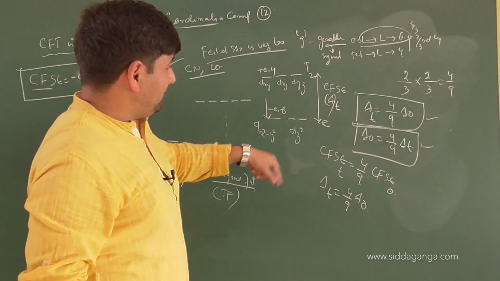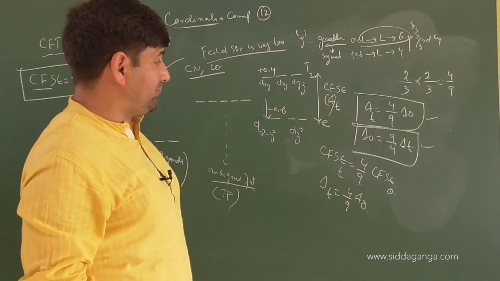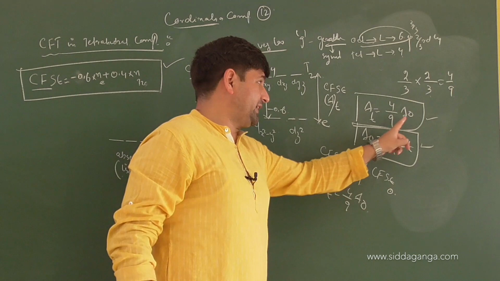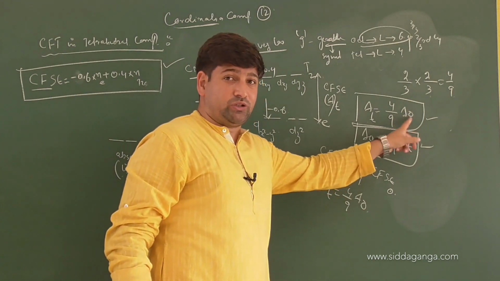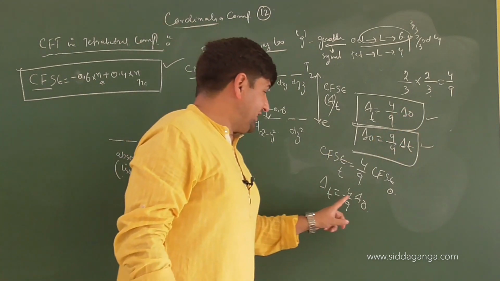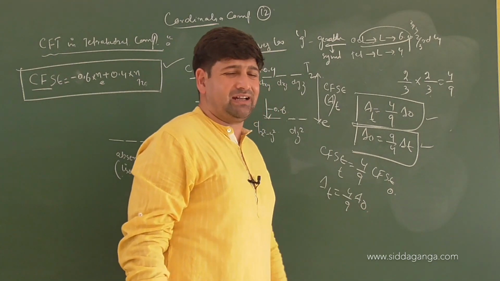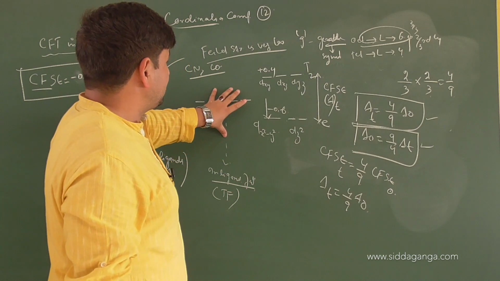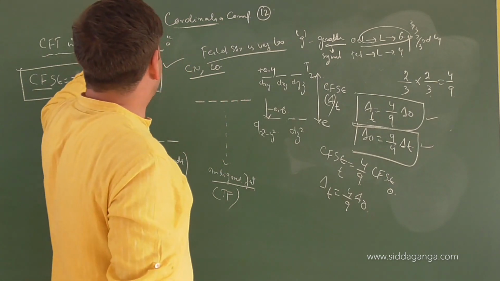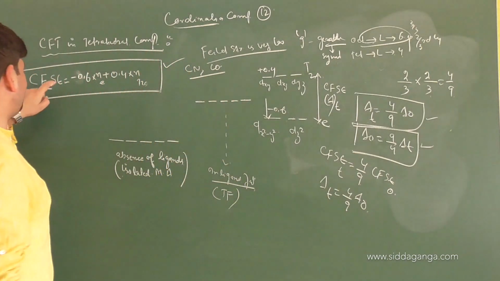So there are many mathematical equations that we get from here. Tetrahedral splitting is 4/9 of octahedral splitting. This can be used to solve questions directly. The tetrahedral field splitting is 4/9 of the octahedral field. Am I clear or not? Right. So this is the splitting pattern in the tetrahedral field, and the crystal field stabilization energy.